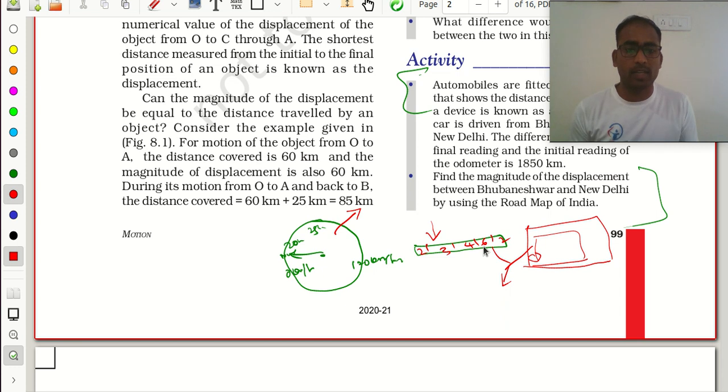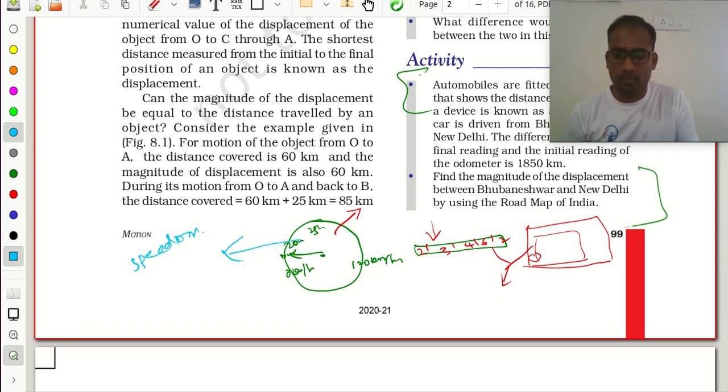What is the requirement of these 2 meters in our bike or car? So this is nothing but a speedometer. Speedometer tells our speed, at how much rate I am going, or what is the speed of my bike or my car.